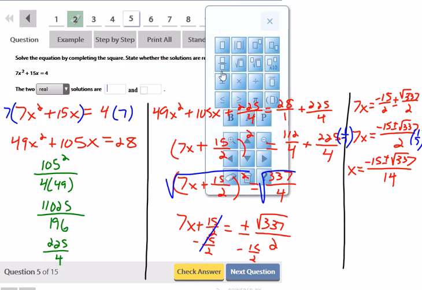And it's going to be negative 15 plus square root of 337 over 14, and then negative 15 minus square root of, I'm going to have to do this again.